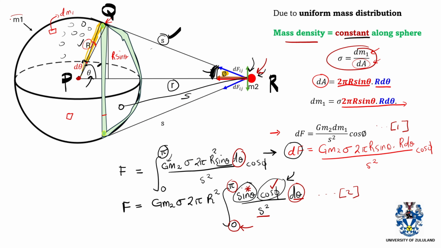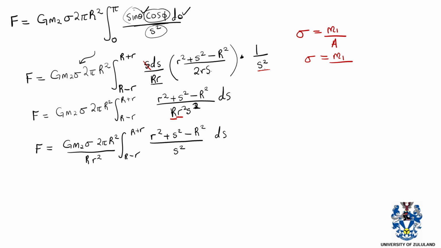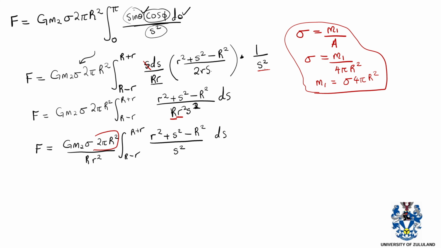And then this is over the area of a sphere, which is given by 4 pi times the radius squared. In this case, the radius of the sphere is R. So mass 1 can actually be expressed as sigma 4 pi R squared. So this is an equation you can use to express mass 1. In this case, we have got something similar. We have got sigma, but we have got 2 pi R squared.